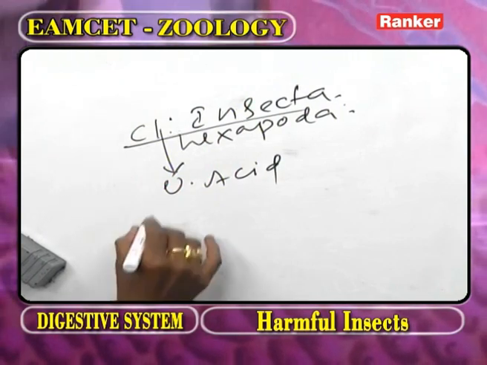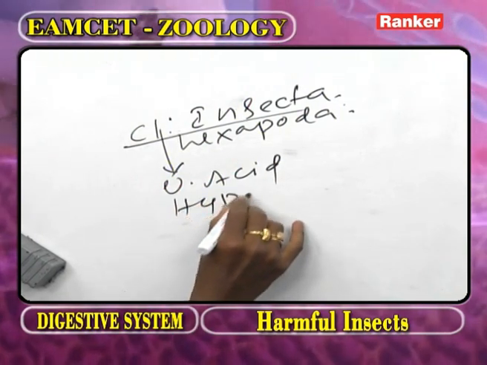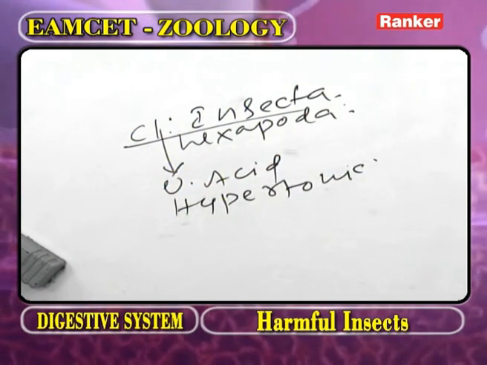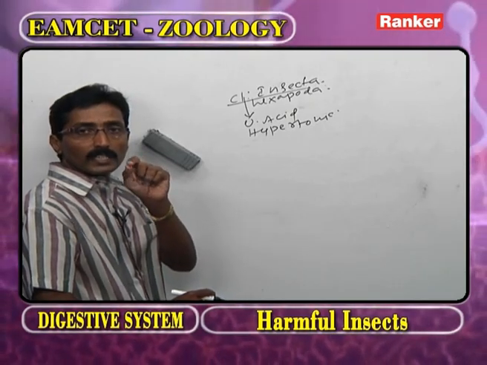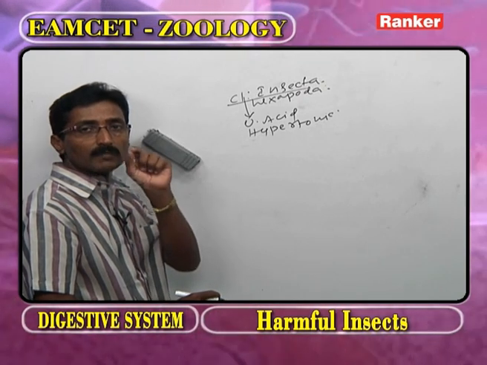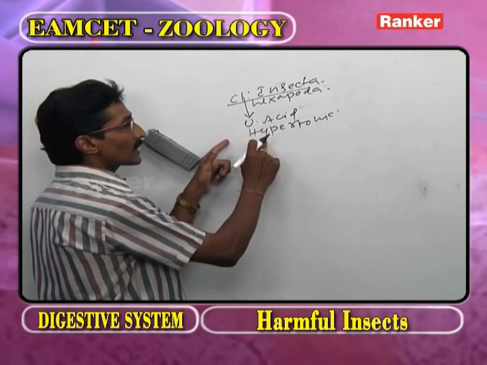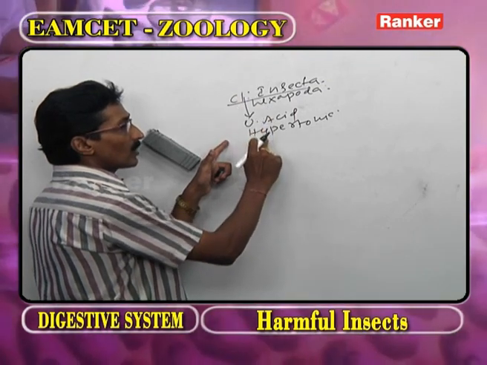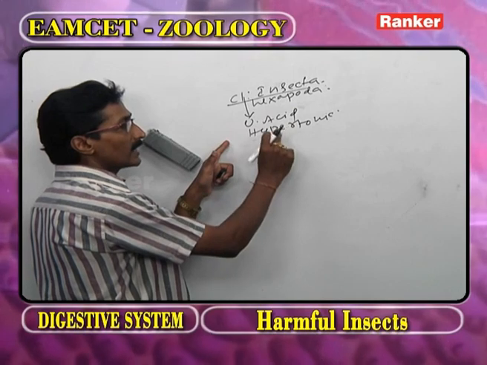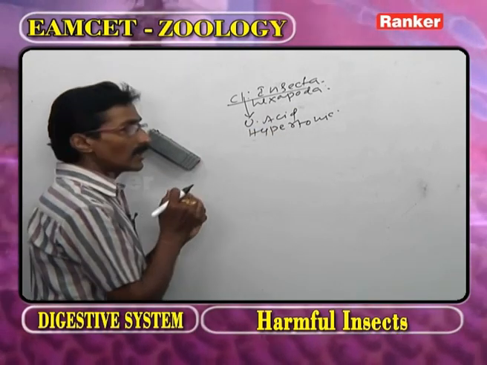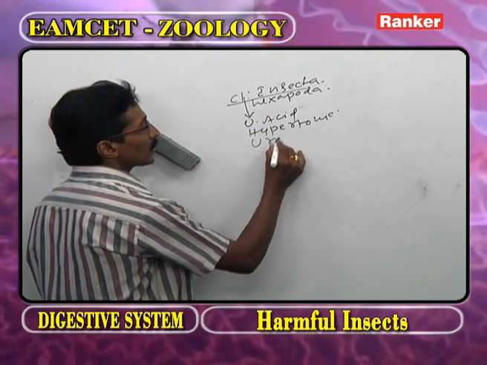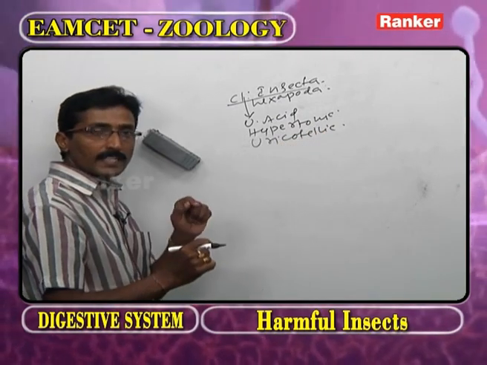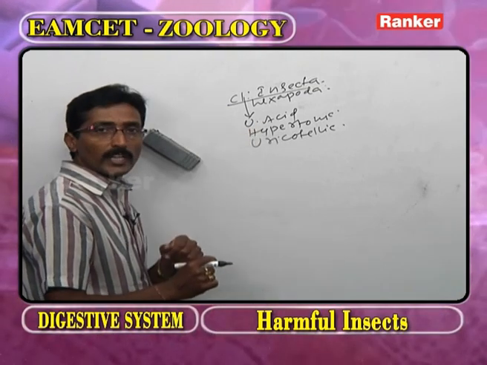What type of uric acid do they excrete? Hypertonic uric acid. That means in the uric acid, the water is very small. In order to conserve water, all insects excrete hypertonic uric acid, so they are called uricotelic. Why do they excrete hypertonic uric acid?